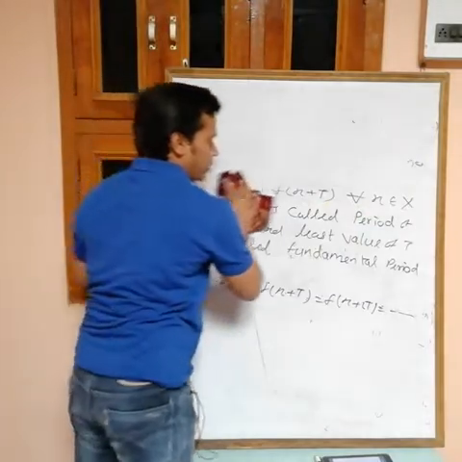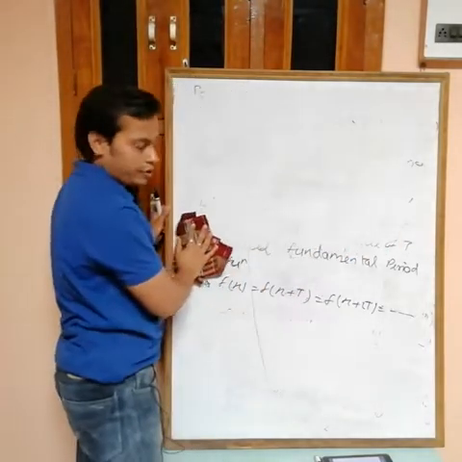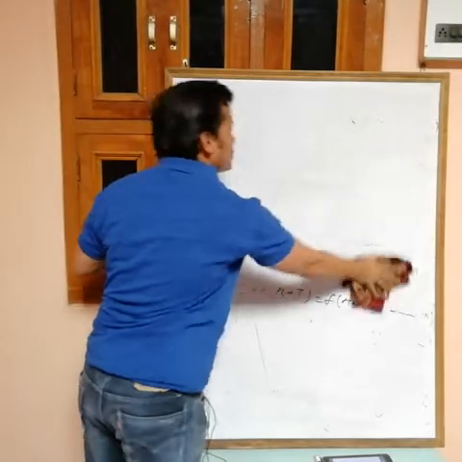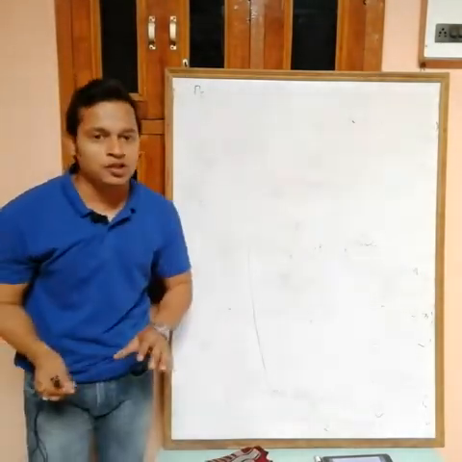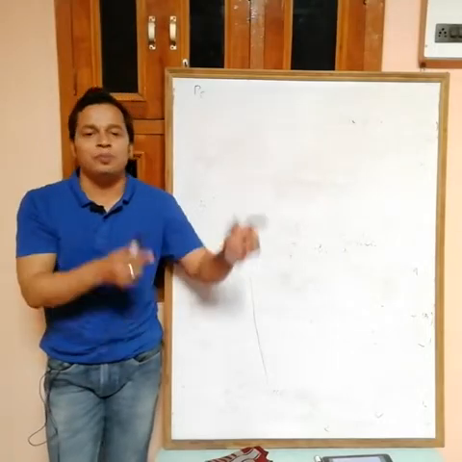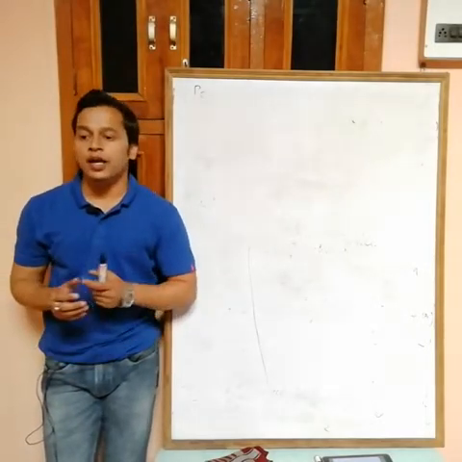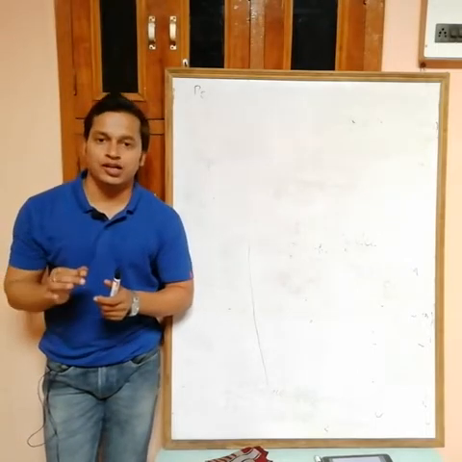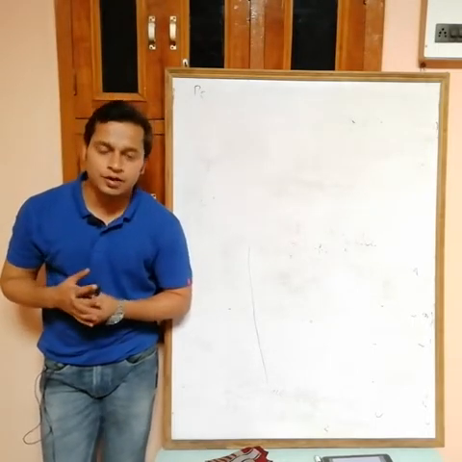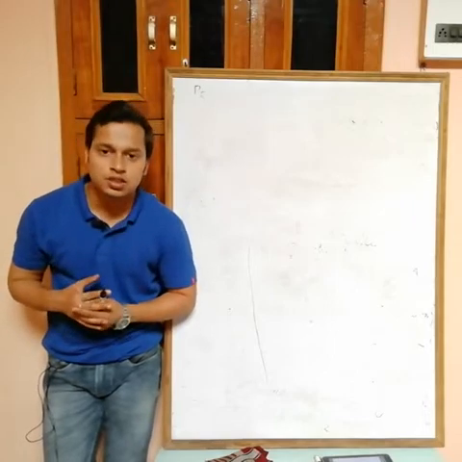Can I say that the period of sin x is 4 pi? The period of sin x is 2 pi, 4 pi, 6 pi, 8 pi, 10 pi, because after all these intervals we are getting a repeating value. Out of these, the smallest period is known as the fundamental period. So all these are periods, but the fundamental period of sin x is 2 pi.